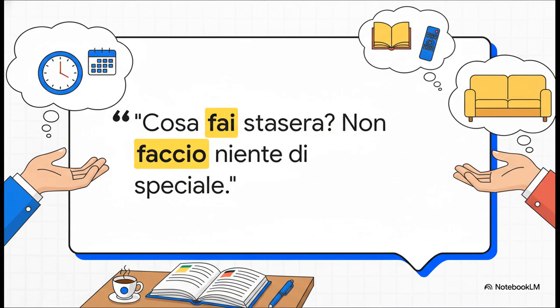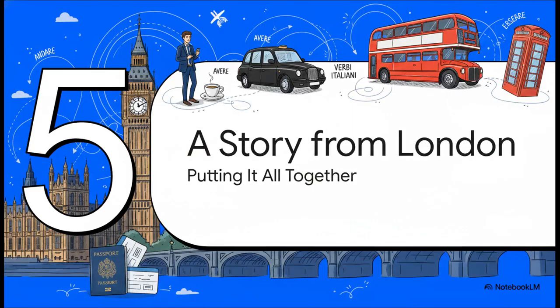And here's a conversation you'll probably have a million times. Cosa fai stasera? What are you doing tonight? Non faccio niente di speciale. I'm not doing anything special. See? It's absolutely essential for just basic everyday chat. All right, we've looked at all three verbs one by one. Now let's put it all together.